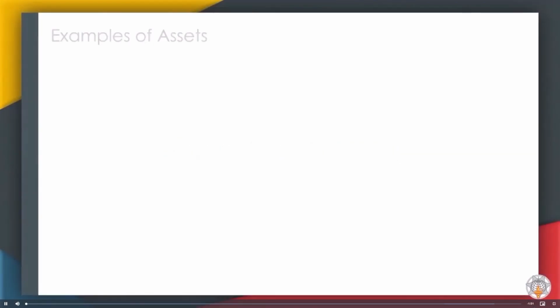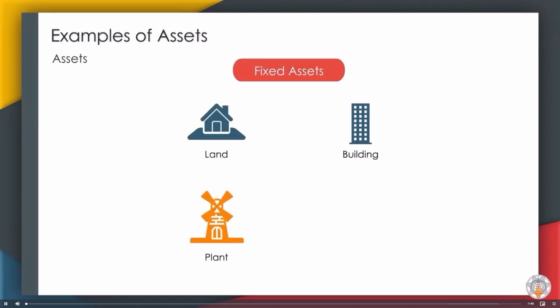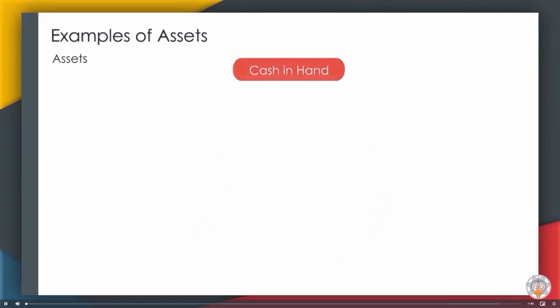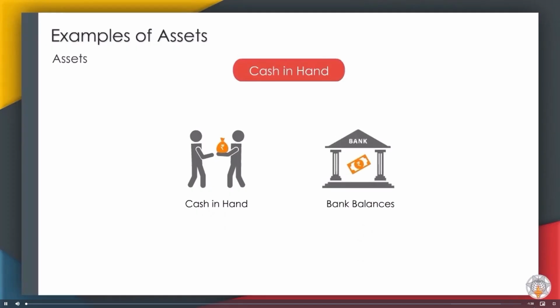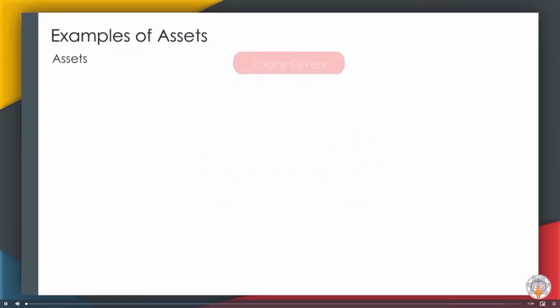Examples of assets. Fixed assets: land and building, plant and machinery. Cash in hand and bank balances. Stock: stock in hand.